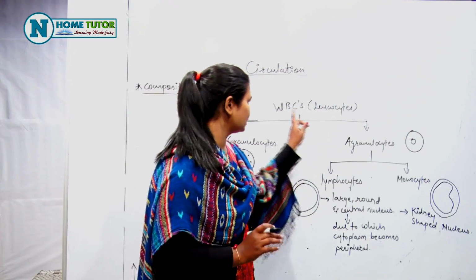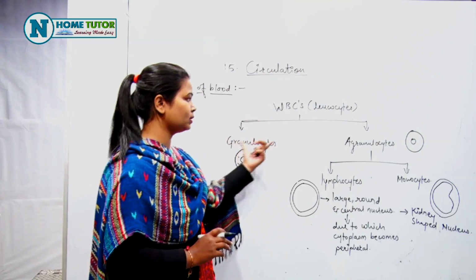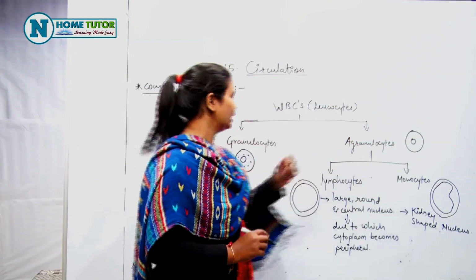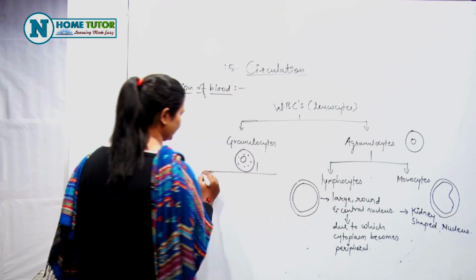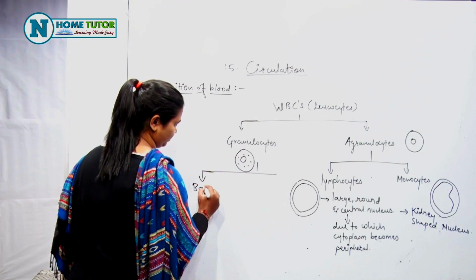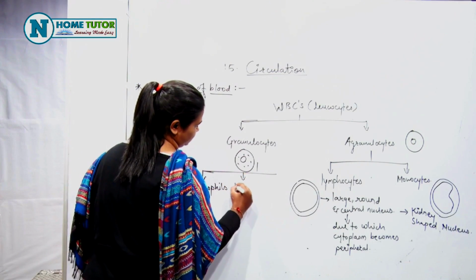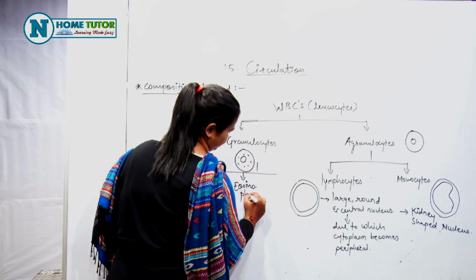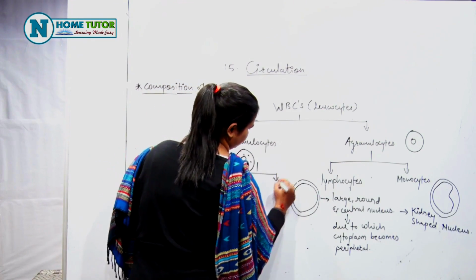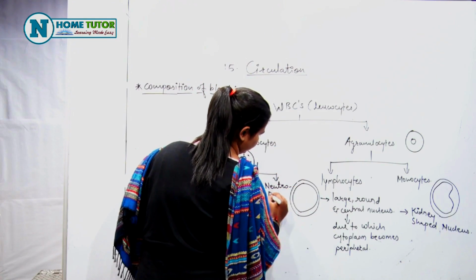एक बार फिर से रिवाइज करते हैं. WBCs are of 2 types, that is granulocytes and agranulocytes. Granulocytes further divided into 3 types, that is basophils, eosinophils and neutrophils.